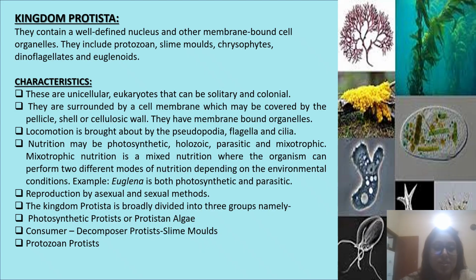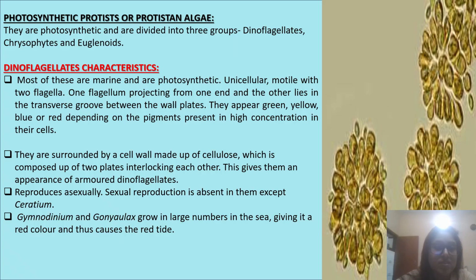Reproduction is by asexual and sexual methods. The kingdom Protista is broadly divided into three groups, namely photosynthetic protists or Protistan algae, consumer decomposer protists and slime molds, and protozoan protists. Next, what are photosynthetic protists or Protistan algae? They are photosynthetic and are divided into three groups: dinoflagellates, chrysophytes, and euglenoids.